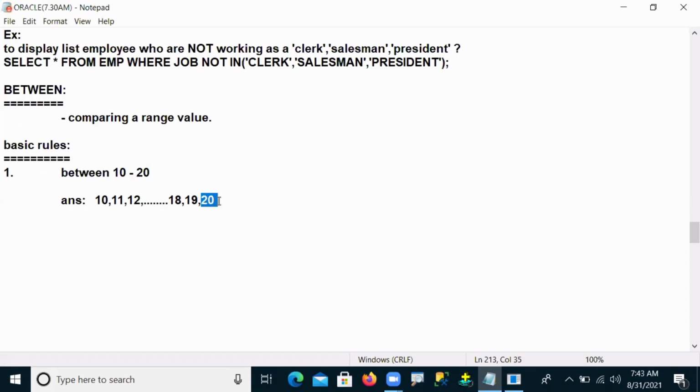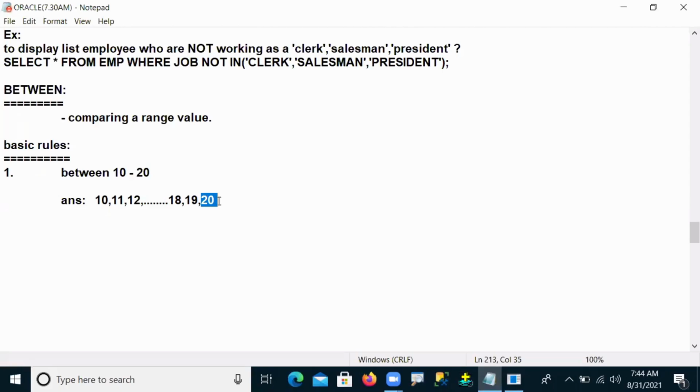Do you understand the point? Both source and destination are included. But many people think that between 10 to 20 means source and destination values are not included, so they think 11 to 19, but that is absolutely wrong.